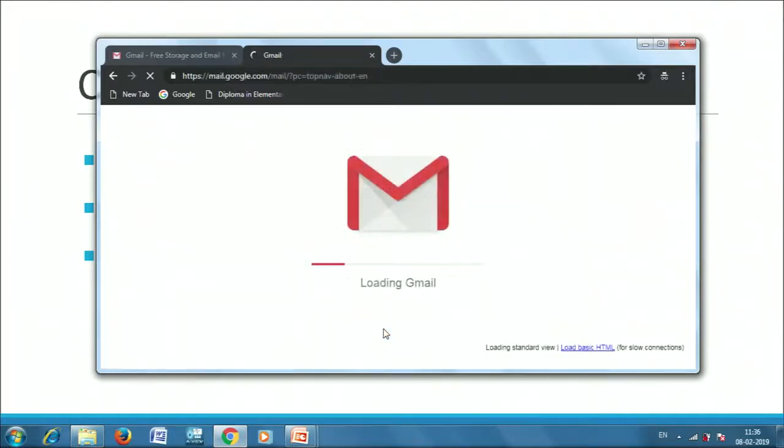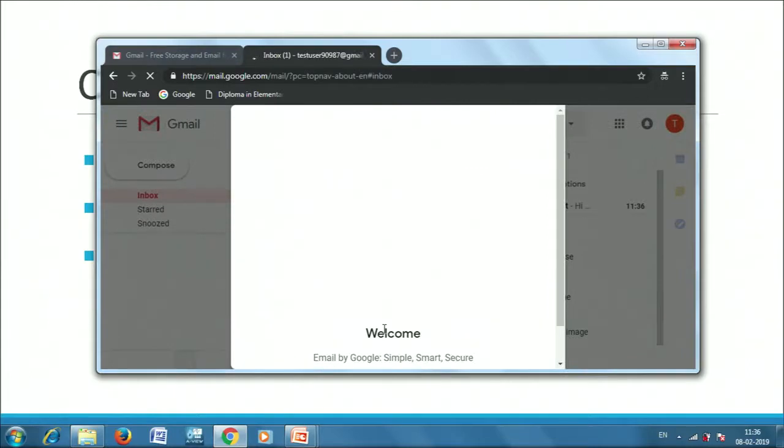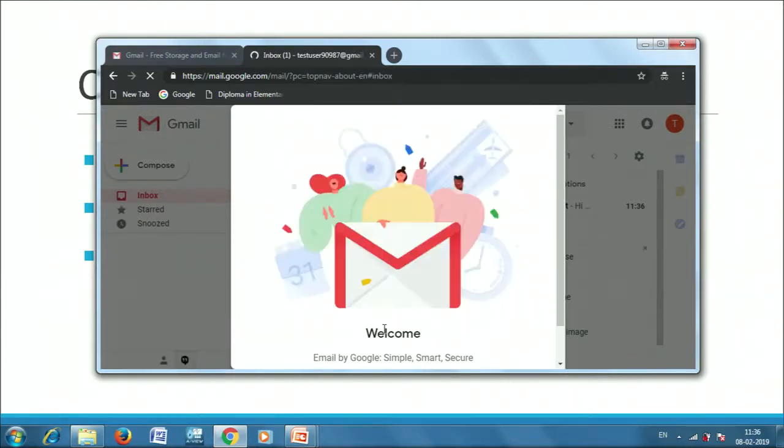If your Gmail account is successfully created, this screen would be shown to you. That means your Gmail has been successfully created, and this is your inbox. Now Gmail would redirect you to your inbox, and in this screen you will be able to see the different options available with Gmail while using an email. You can see all the emails that you have. This is the kind of dashboard that you have on any of your websites.